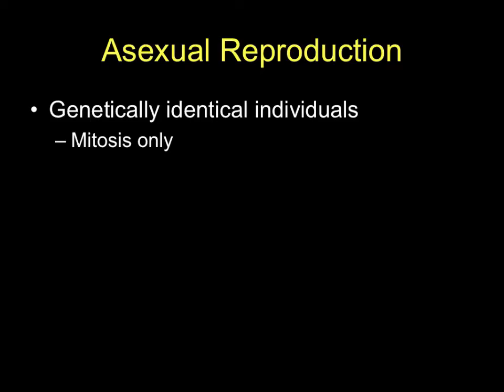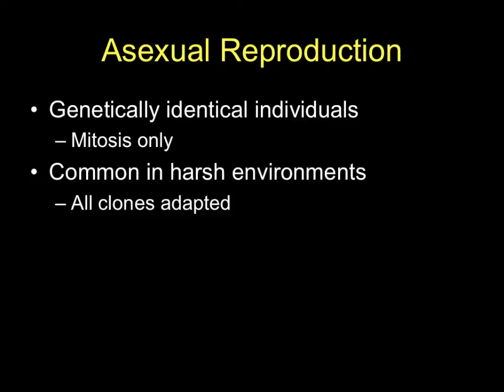Now, looking at asexual reproduction, this is now where plants are going to be producing genetically identical individuals. And so this is going to ensure that there's not going to be any meiosis, right? Because to have meiosis means you're producing gametes. When you're making gametes, you're reproducing sexually. This is asexual only. So it's going to be strictly mitosis.